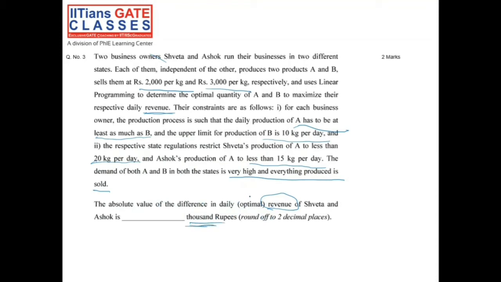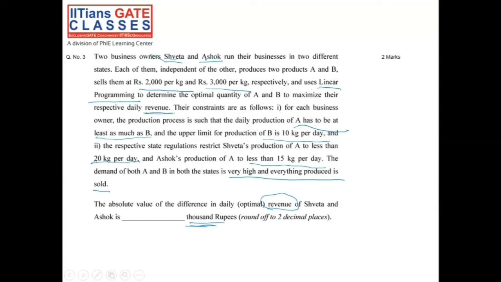So how will we solve this particular question? It is already given in the question itself that it uses linear programming. We'll solve this first for Sweta, then for Ashok.